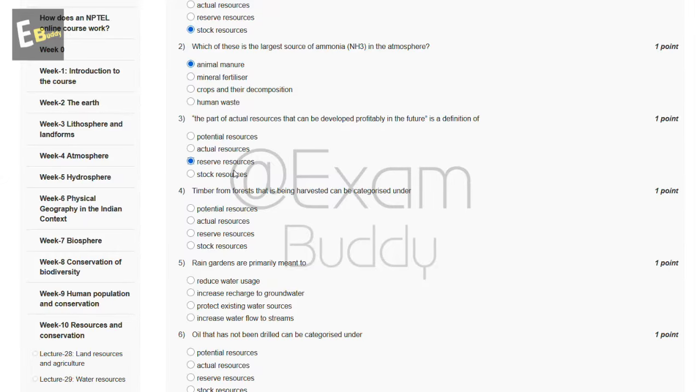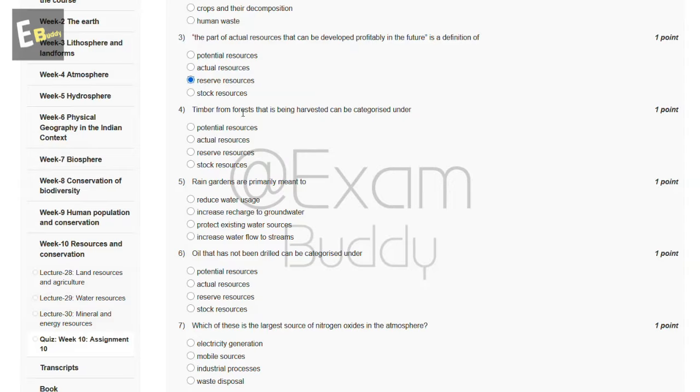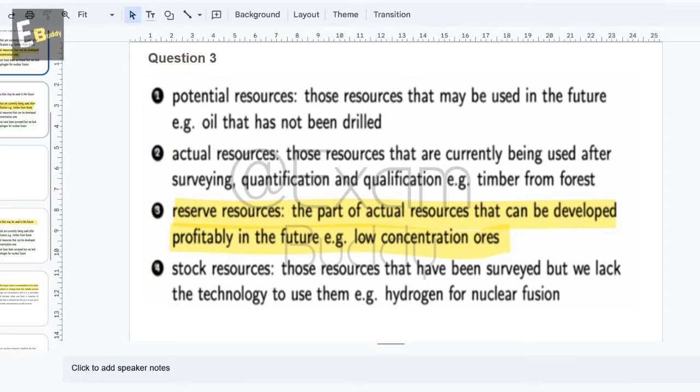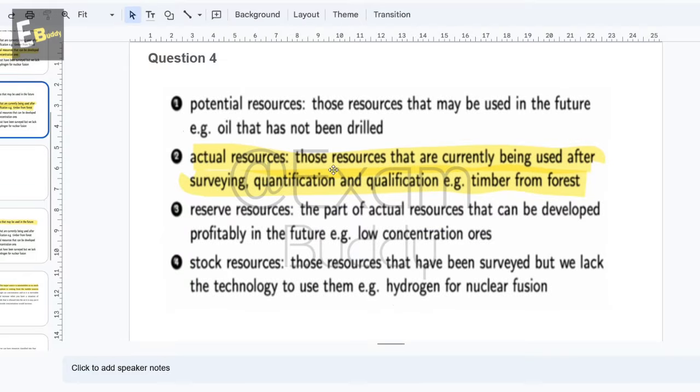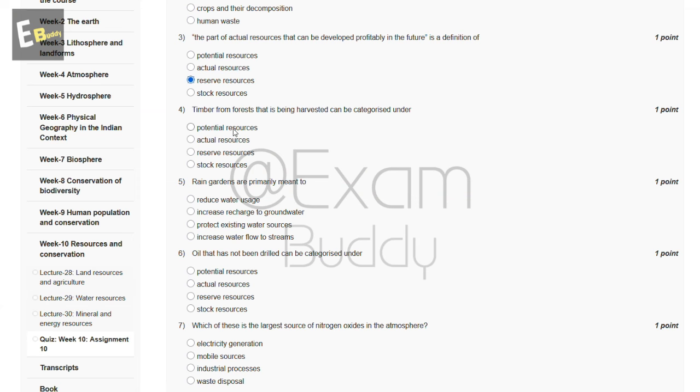Now the fourth question is timber from forest that is being harvested can be categorized under. So these are the options, and now let's check the answer of our fourth question. So question four, actual resources, those resources that are currently being used after surveying, quantification and qualification. Example, timber from forest. So the answer of our fourth question is B.